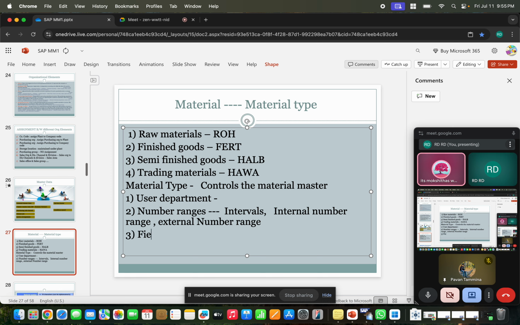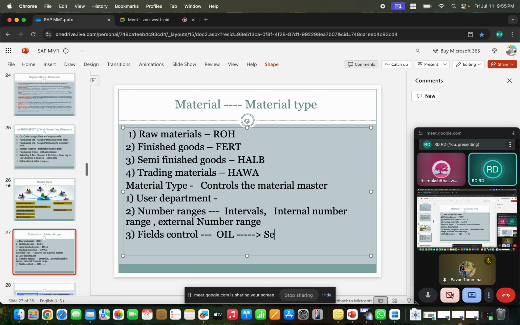Then the third one, fields. Field selection control. What is the meaning of field selection control? Let's take an example. I'm producing oil.